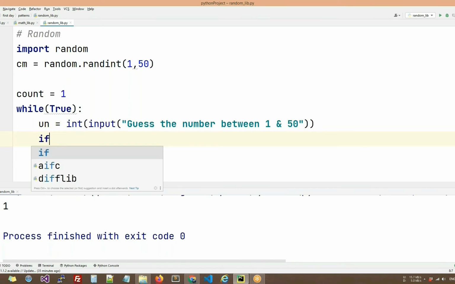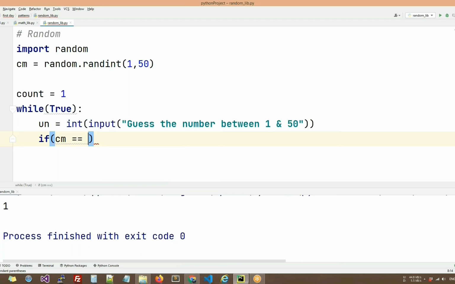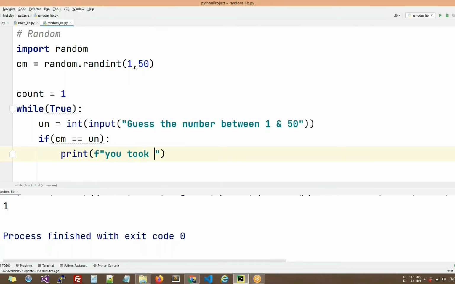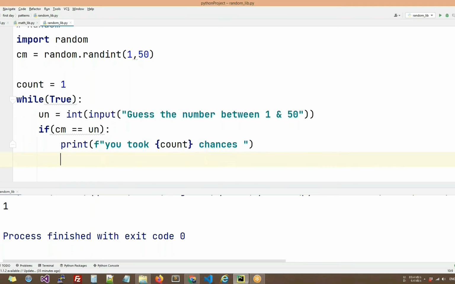With the help of a conditional statement, we will write some logic here. Say suppose for the first time cm is equal to un. That means the user has guessed the number in one chance only. So we'll give some message like "you took count number of chances", where count is equal to 1, and we will break the loop here. We will stop the code.